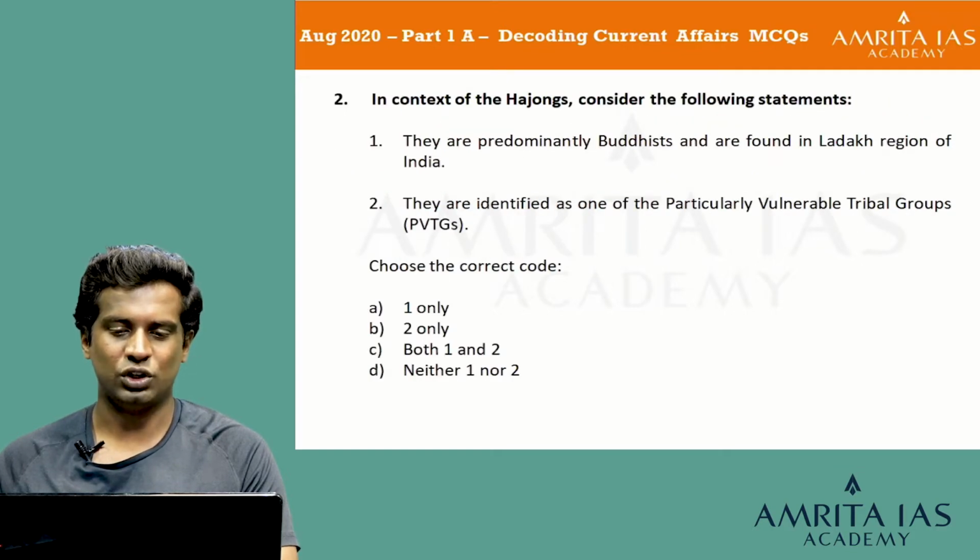In context of the Hajongs, consider the following statements. 1. They are predominantly Buddhist and are found in the Ladakh region of India. 2. They are identified as one of the particularly vulnerable tribal groups, or the PVTGs. Choose the correct code. Option A 1 only, option B 2 only, option C both 1 and 2, and option D neither 1 nor 2.